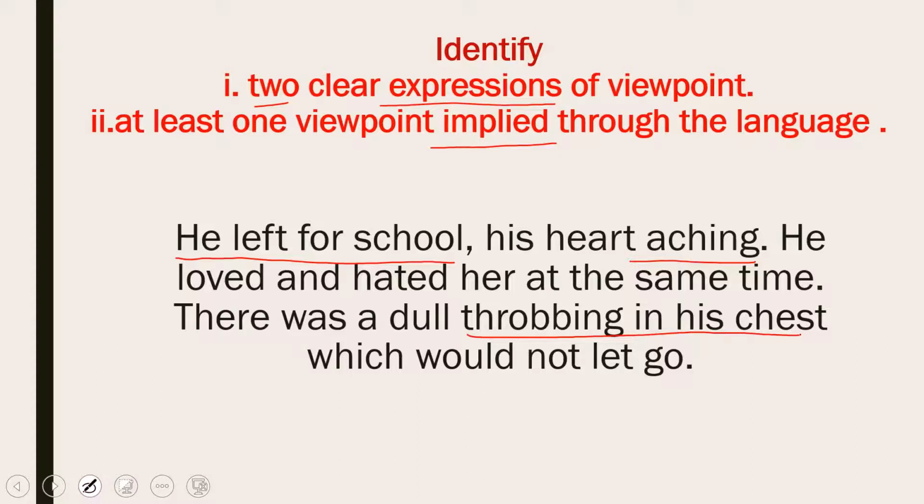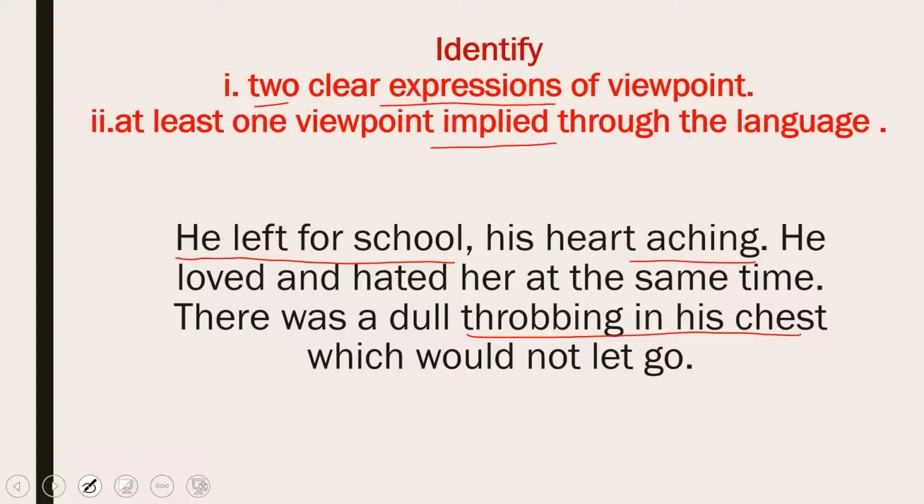So his heart is aching. His heart is not beating, it is aching. And the second thing about the heart is it is throbbing. There is throbbing in his chest. Might be possible he is having some pain there. It might increase when he leaves. So these are two expressions. There are 2 points. One person is leaving for school and he has some problem in his heart right now, or he has pain there. He feels pain. He's not okay. He doesn't want to go there.